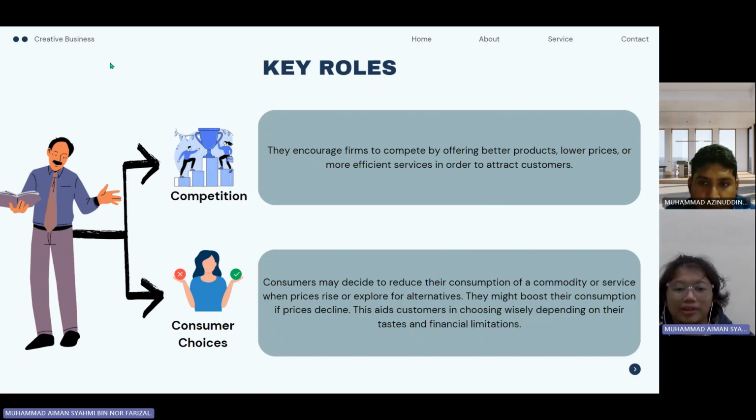For consumer choices, consumers may decide to reduce their consumption of a commodity or service when prices rise or explore an alternative. They might boost their consumption if prices decline. This aids customers in choosing wisely depending on their taste and financial limitations. So these two key roles are really important in our economy.